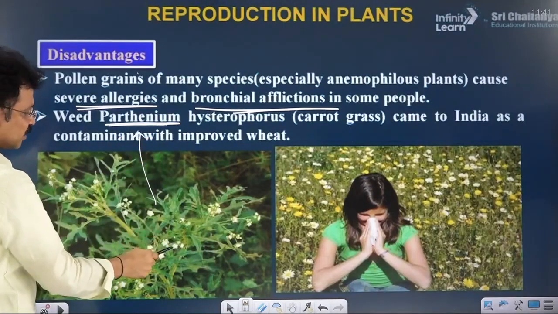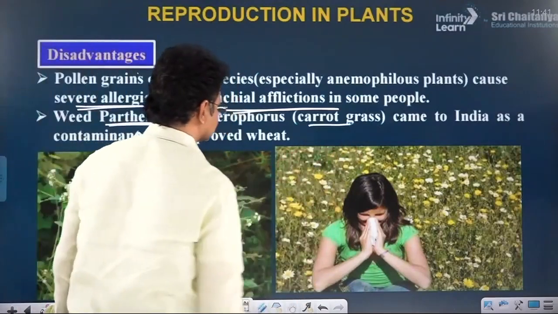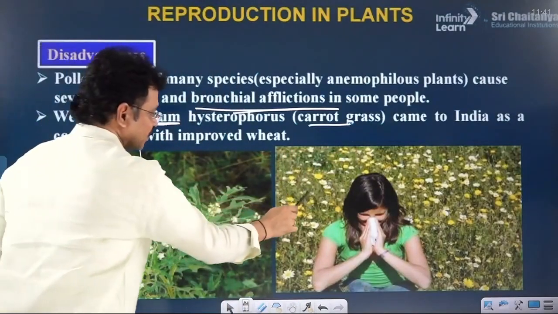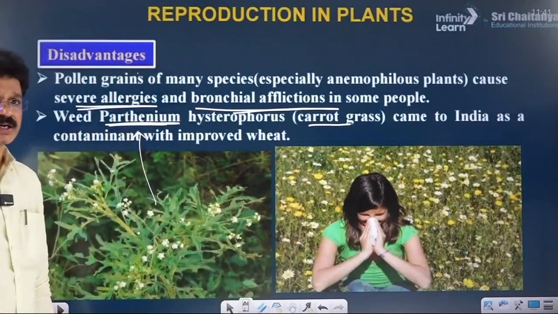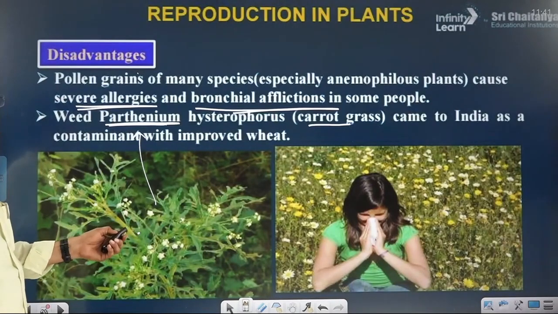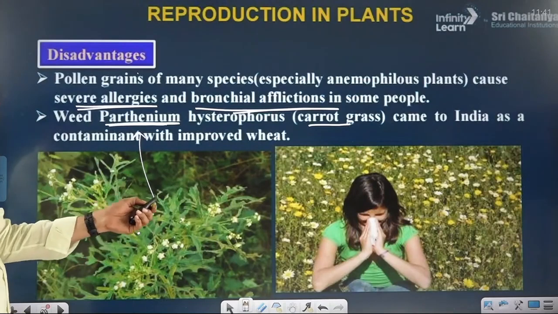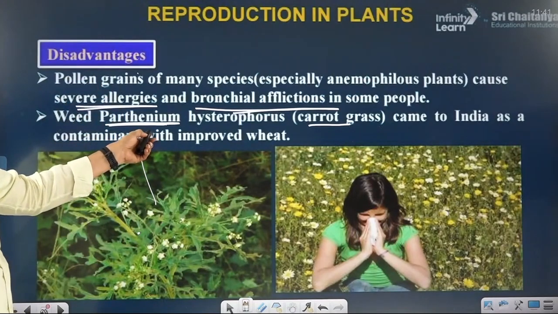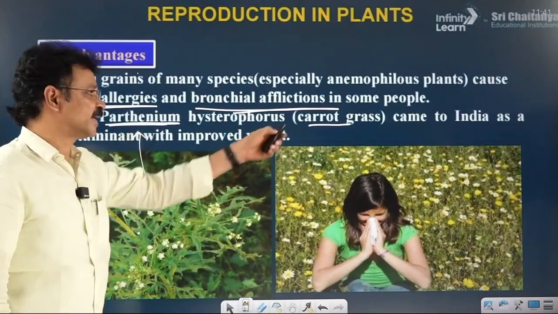The common or nickname of this plant is carrot grass. The pollen of this Parthenium plant causes long-term bronchial diseases or asthma. Now give the answer for this question. Name the plant that causes allergy causing pollen. Parthenium. The common name of that Parthenium is carrot grass.